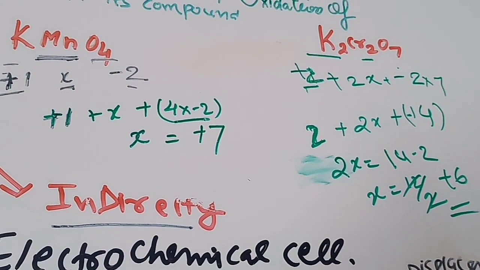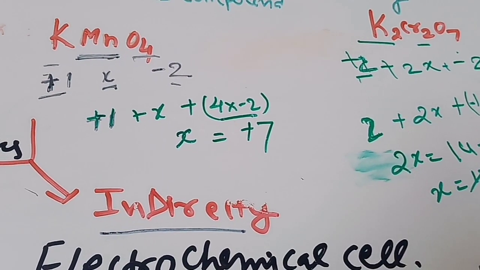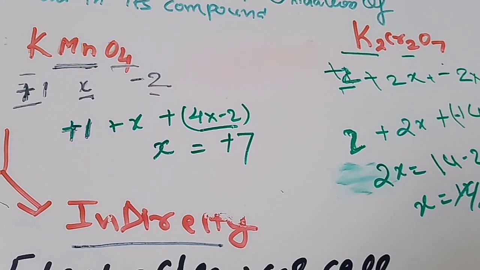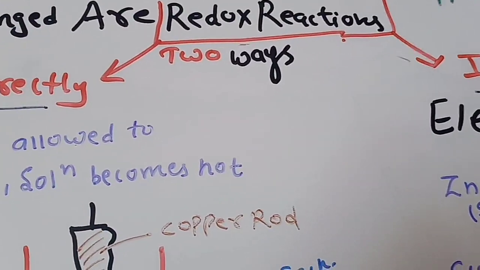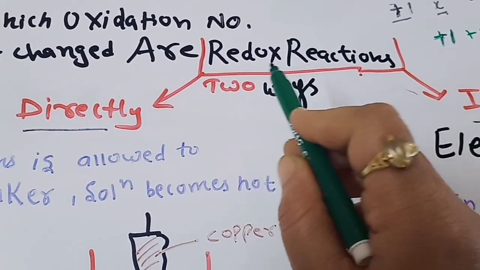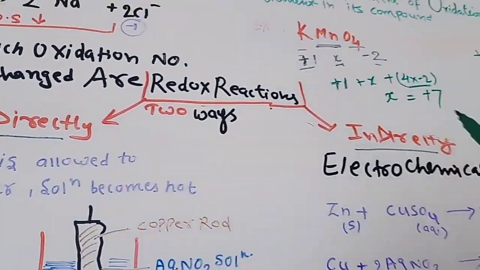So to find out the oxidation number, we should know the basic oxidation numbers, then only we can find the oxidation number of the given species. Now we will see how redox reactions can be classified. We can study redox reactions in two ways broadly, as direct or indirect.